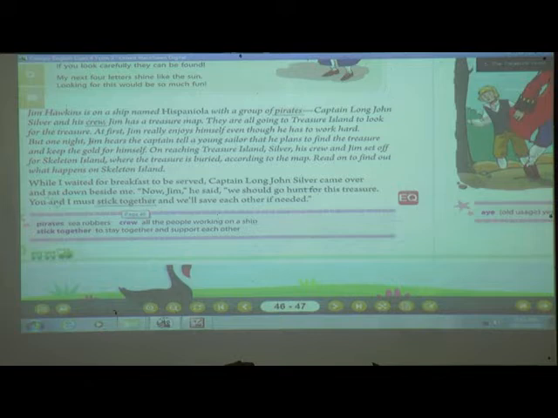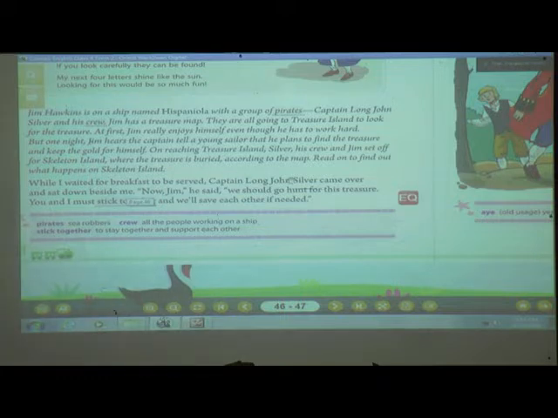Ready, students? Okay. Now while I waited for breakfast to be served, Captain Long John Silver came over and sat beside me. Now who is telling this? While I waited for breakfast to be served? Yes, Jim is telling that I was waiting for breakfast for all these people to come. So who came?